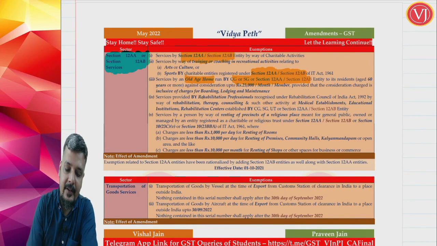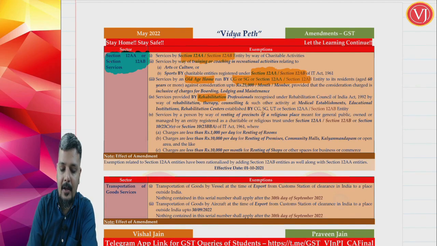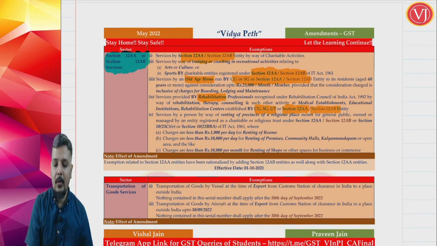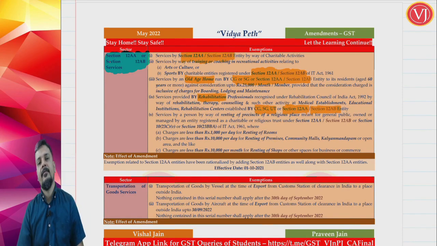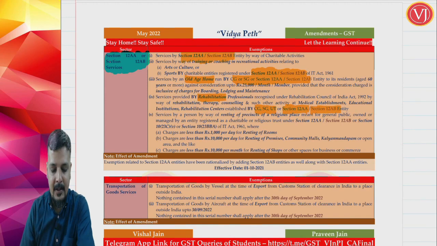The next is services in relation to rehabilitation programs. Initially, that rehabilitation program should be under the control of the government or a 12AA entity. Now it is government or 12AA entity or 12AB entity. So wherever they found 12AA entity, they have added 12AB entity, right?